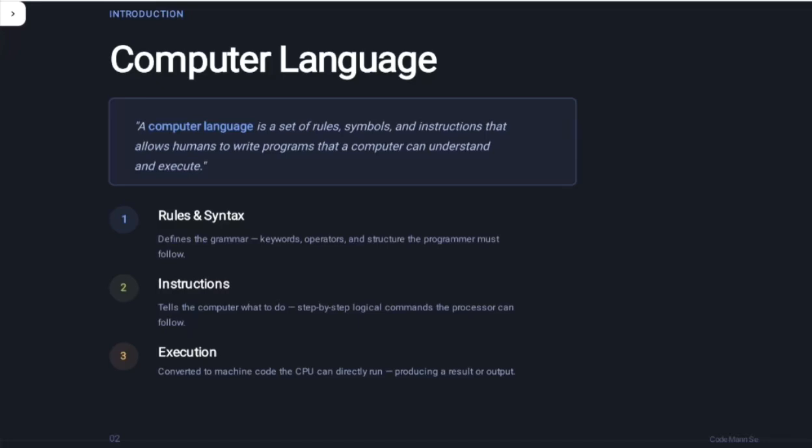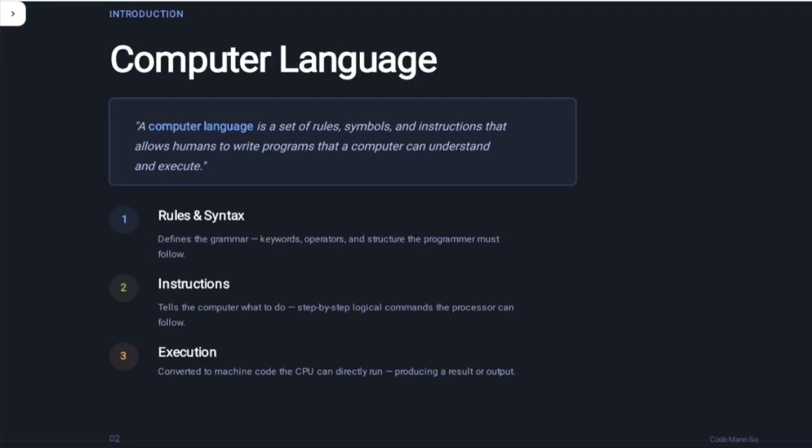Rules and syntax define the grammar, keywords, operators and structure that programmers must follow. So in this phrase, rules and syntax define the grammar: how we will write, what grammar we will use, what the keywords and operators are, and what the structure of the program is, what structure we will follow to write a program.